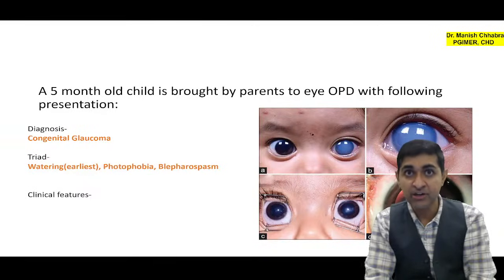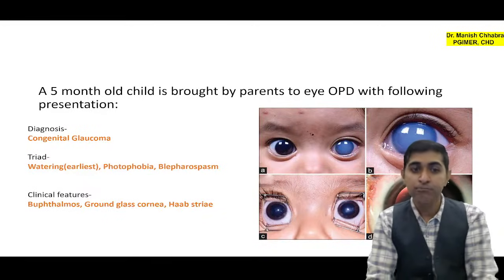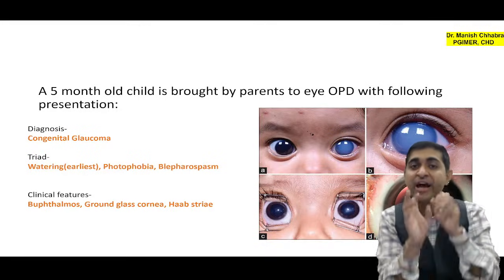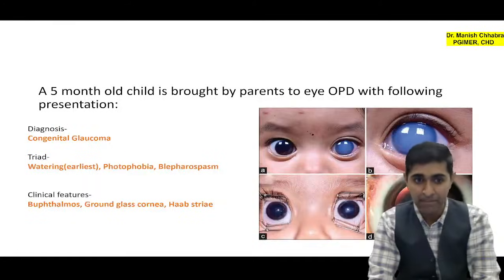Okay. Other clinical features. Buphthalmos, I have told you. Ground glass cornea, I have told you. Haab's striae, tears in the Descemet's membrane. Now, but let's see about this patient. This patient had come to me when I was in PGI, and you can appreciate the big eyes. You call it as buphthalmos.